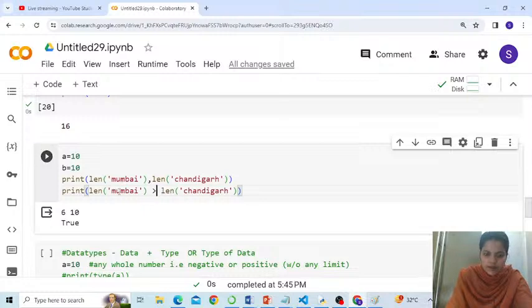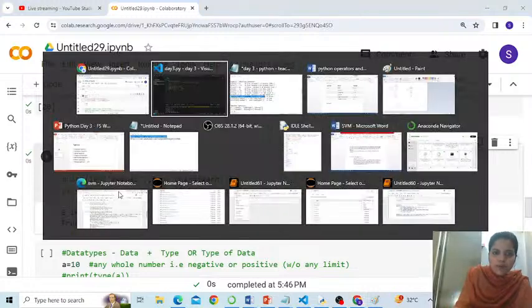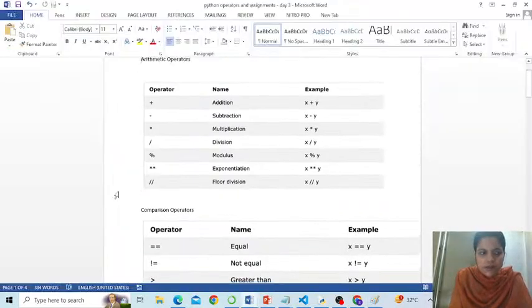What if I check greater than? Is length of Mumbai greater than length of Chandigarh? False. Is length of Mumbai less than the length of Chandigarh? Yes, true. Hoping you are understanding. Correct. Fine, so these were the different comparison operators. Let's quickly put together what we have done so far.